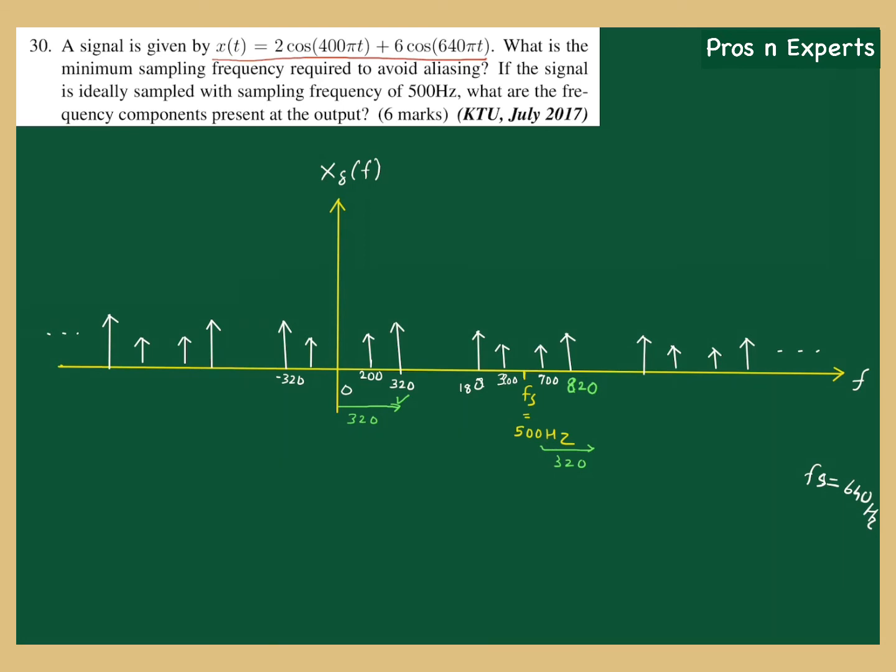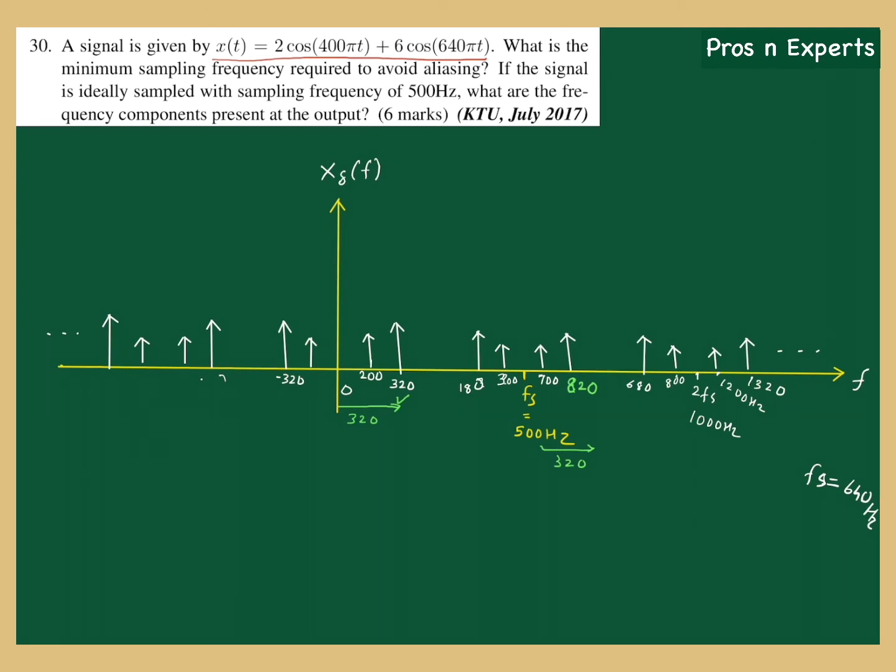Anyway, now this is 2Fs. 2Fs means it is 1000 hertz. So this frequency will be 1000 plus 320, so 1320 hertz. This will be 1000 plus 200, 1200 hertz. This is 1000 minus 200, which means 800 hertz. This is 1000 minus 320 hertz, that is 680 hertz. Similarly negative values will be there, but they have asked to write some components.